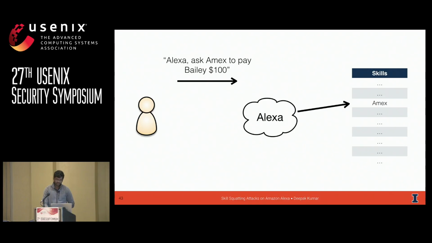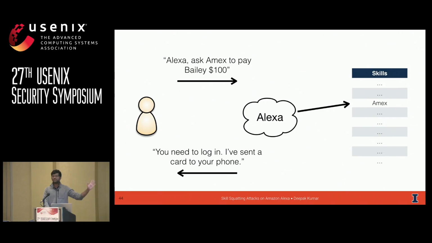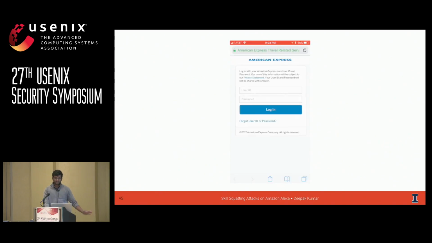And Alexa, okay, there's one skill that sounds like Amex, sounds great. But the thing is, Alexa doesn't have the credentials to actually make this request on my behalf. So she'll send me back a message that says, oh, I don't have the credentials for that. You need to log in. I've sent a card to your phone. What does this card look like? It looks like a login page. Okay, great. I log in.